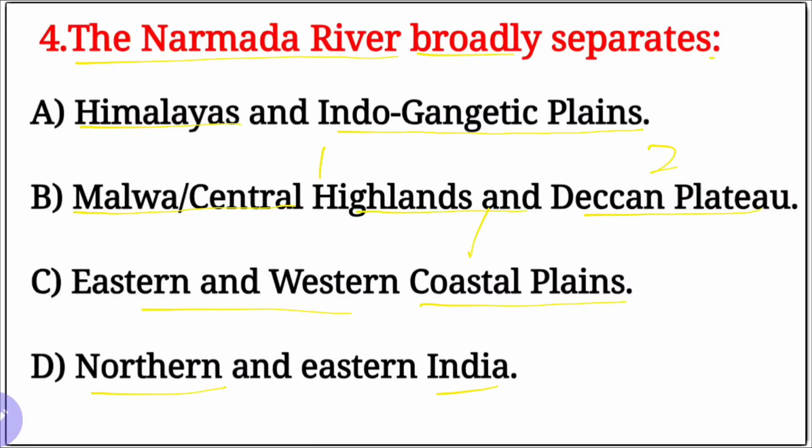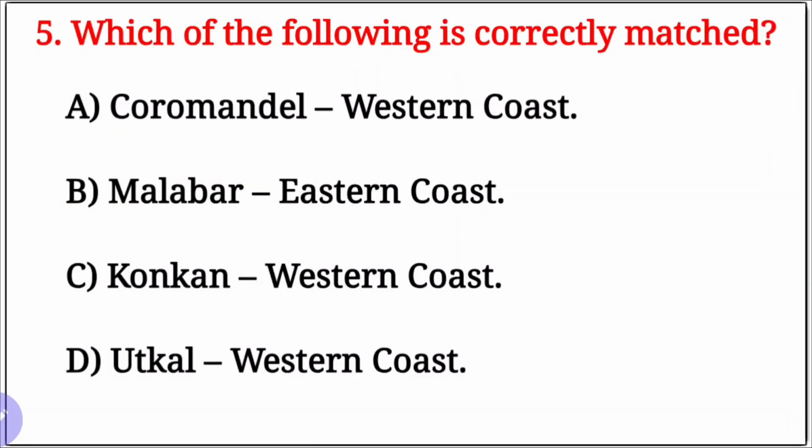Our right option is here, second one, B, Malwa or Central Highlands and Deccan Plateau. Himalaya and Indo-Gangetic, no. The Narmada River is flowing from central India, east to west side.